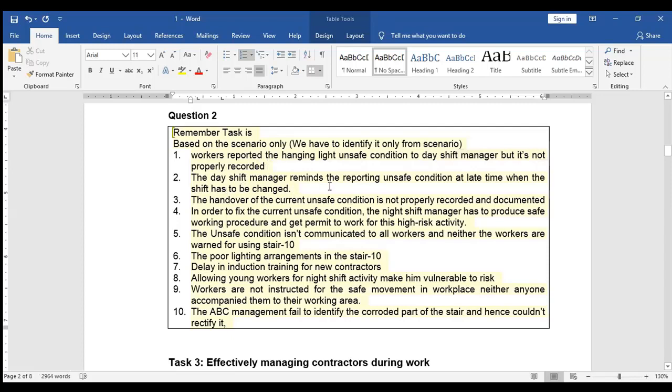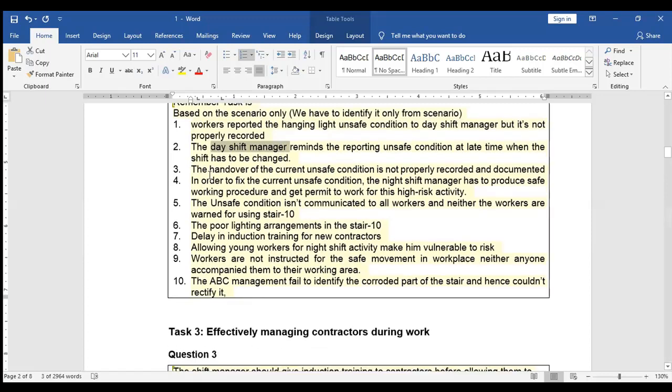Next, the day shift manager remembers to report the unsafe condition late, when the shift has to be changed. It's a failure from the day shift manager that he didn't take immediate action in time and resolve the issue. The handover of the current unsafe condition is not properly recorded and documented. Now, the night shift manager has to be responsible for the unsafe condition.